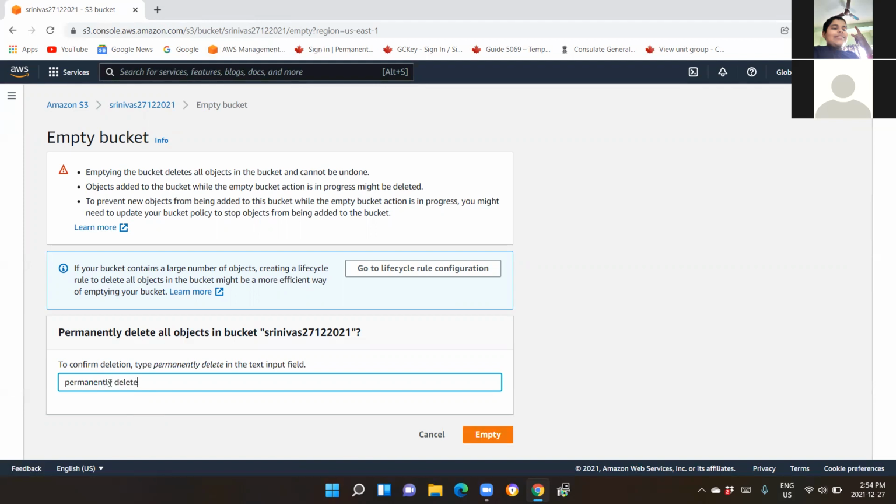Remember that there is an option called go to lifecycle rule configuration. Now what is lifecycle rule configuration? This will allow you to keep it for your future reference. For a bucket with a large number of objects, creating a lifecycle rule to delete objects might be a more efficient way of emptying your bucket. Correct. I will explain this to you once you understand your storage types. It is just changing the days and so on. Nothing else. This will come in your exam, but not in your real-time activities. So go ahead and click on empty first.